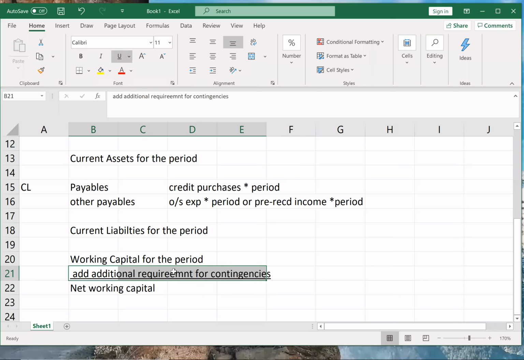But in real life, generally what companies will do, if working capital is estimated to be 200,000, they will just take 220,000. They will just add around 10% for your contingency margin, emergency margin. That will give you the net working capital. That's it. That is your working capital.